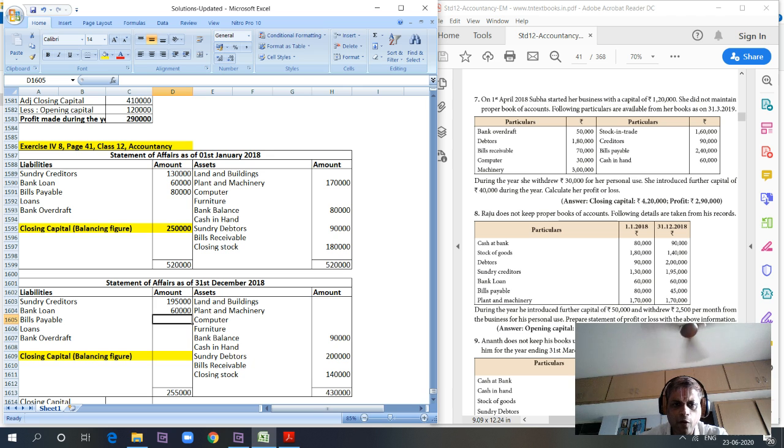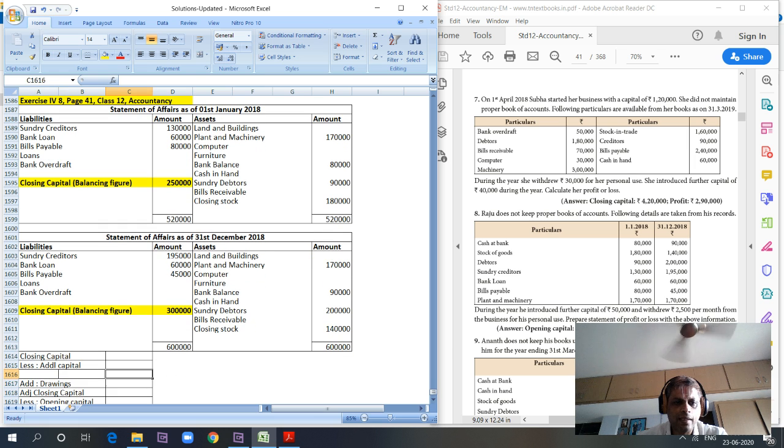Bills payable 45,000. Plant and machinery 1,70,000. So what is going to be the closing capital here? Assets minus liabilities. That is equal to 6 lakhs minus 3 lakhs. So closing capital is equal to 3 lakhs.